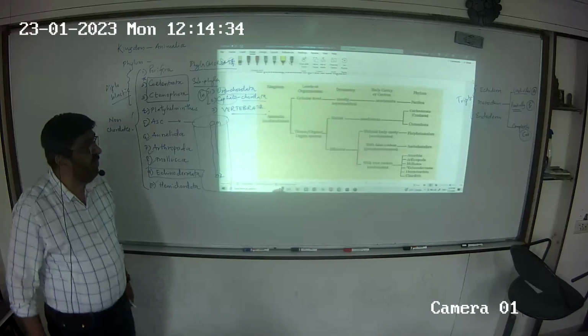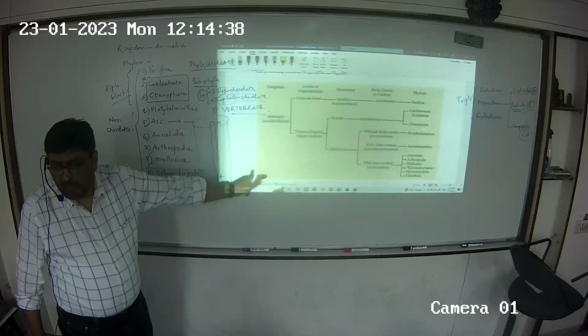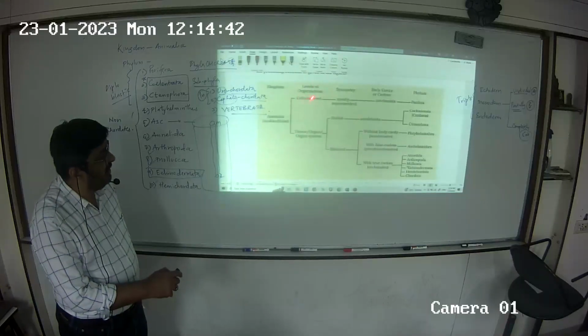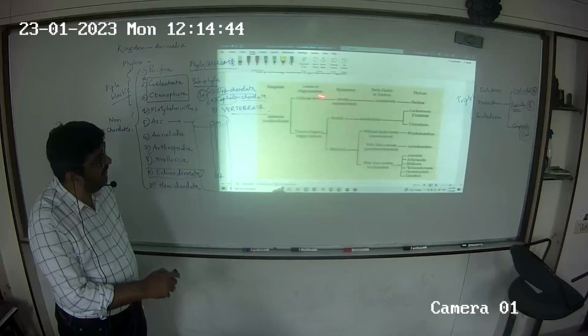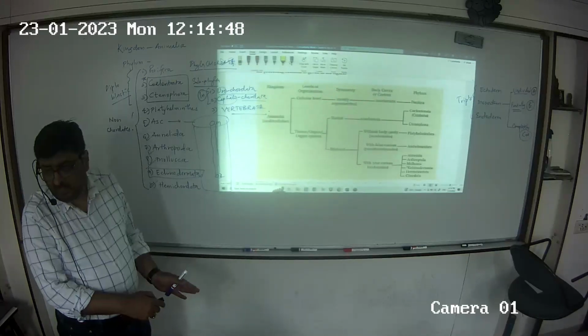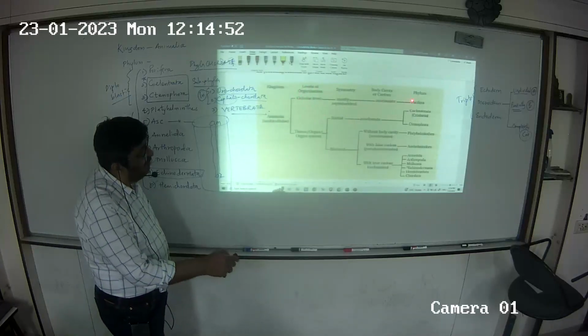This image is again from the NCERT, I think on the first or second page. Levels of organization: above, all the criteria for classification are given, organization, symmetry, body cavity. At the cellular level you have only porifera.